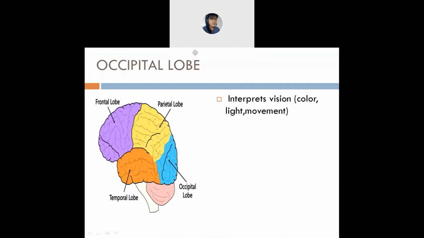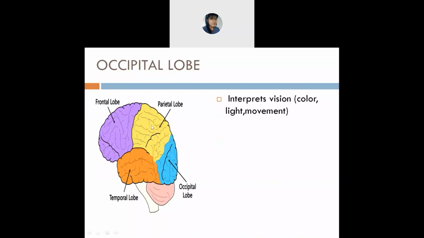Next is the occipital lobe. In the occipital lobe, you will find the area at the back side. So the occipital lobe helps you in what? Interpreting vision. Interpreting vision means whatever you are viewing, whatever you are seeing, you are able to understand. For example, color. You are able to know this is purple, this is yellow, this is blue, this is orange. That is because of the occipital lobe.